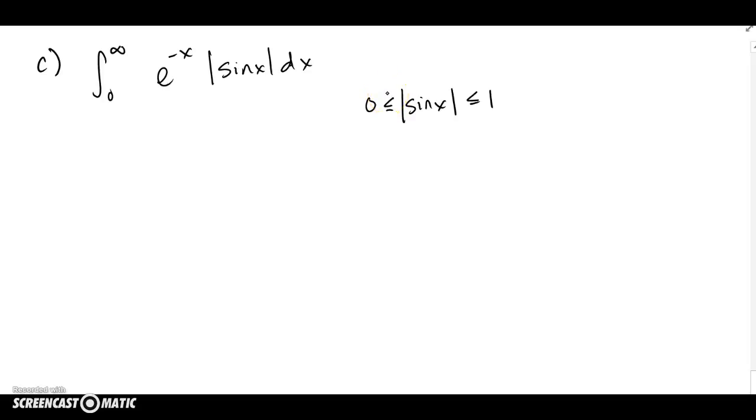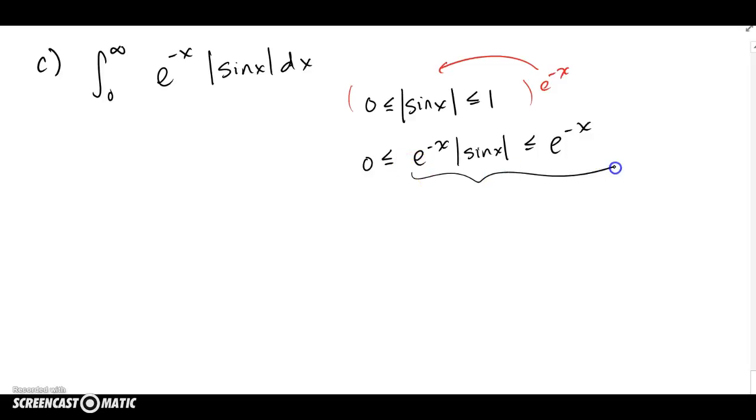Then let's multiply everybody by a positive term, e to the -x. So the inequalities don't switch because e to the -x is always positive on that interval, and this remains 0. This gives me the new thing I was interested in, and 1 times e to the -x is this. So now, notice we've established a comparison between the complicated function and a simple one that we found. So let's go analyze the simple one.